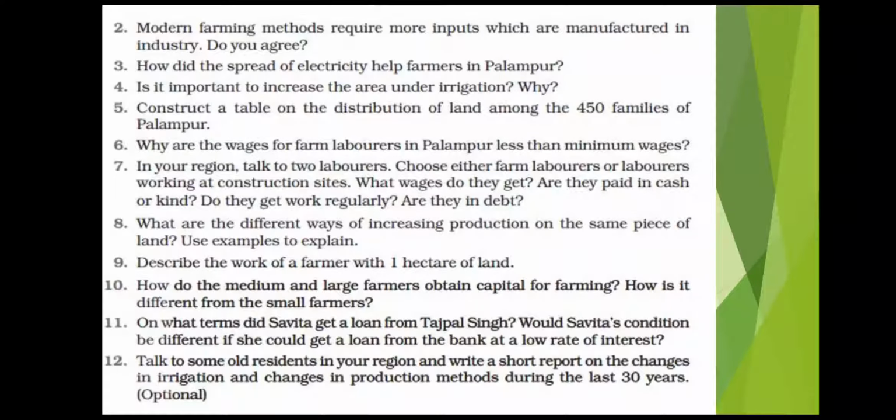The next question is, what are the different ways of increasing production on the same piece of land? Use examples to explain. The different ways of increasing production on the same piece of land can be multiple cropping, use of HYV seeds, use of fertilizers, use of farm machinery. All that can be written over here.